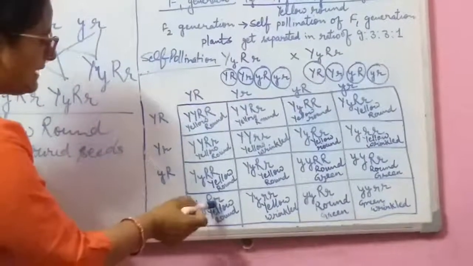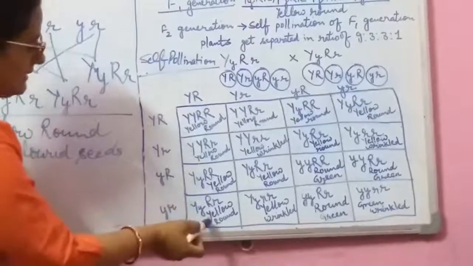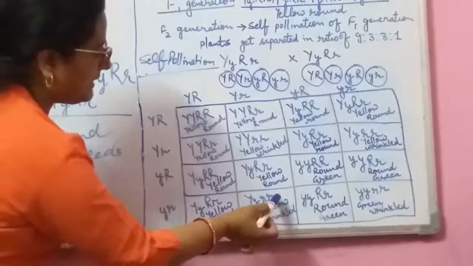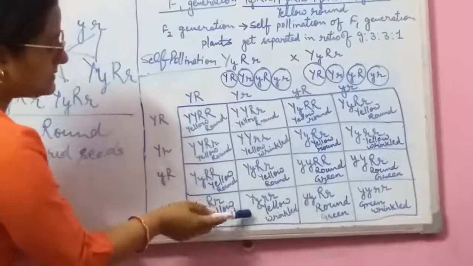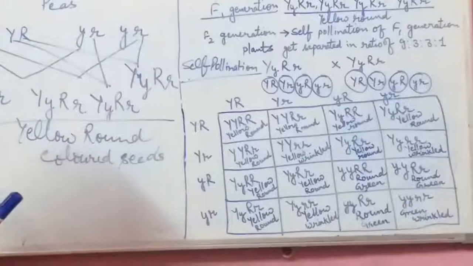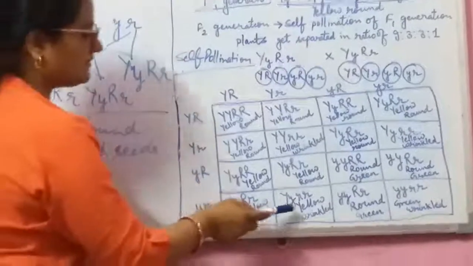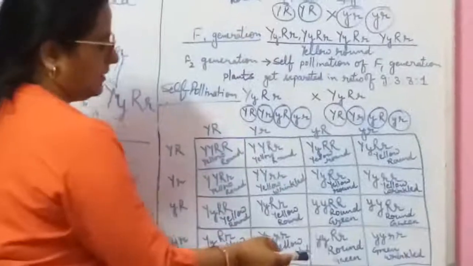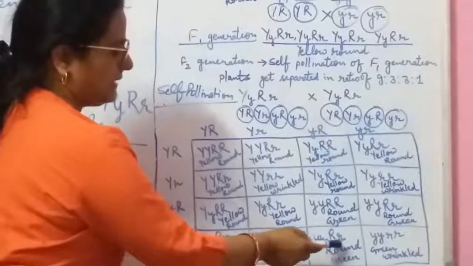Here capital Y, capital R. These are the dominant characters. It will be the yellow round. Here capital Y, capital R, small r. This is for the yellow color and small r for the wrinkled. Okay. So that's why it will be the yellow wrinkled. And this will be small y, capital R, small r.